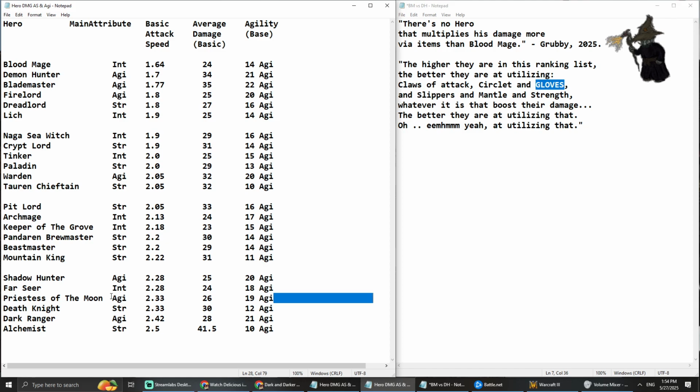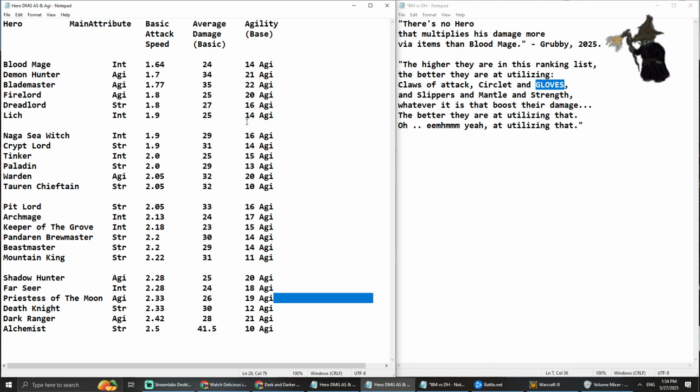Of course, if we're just comparing the DPS increase for each hero, if we give this hero gloves of haste or this hero gloves of haste, the DPS increase is the same, if I'm not mistaken.